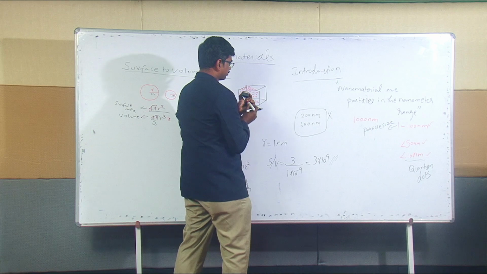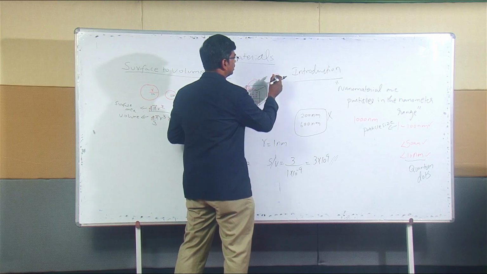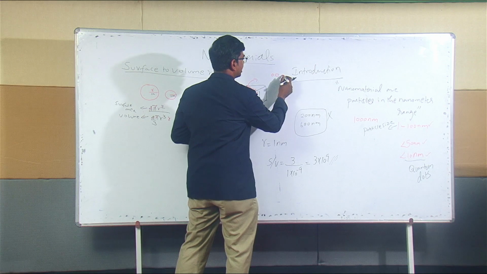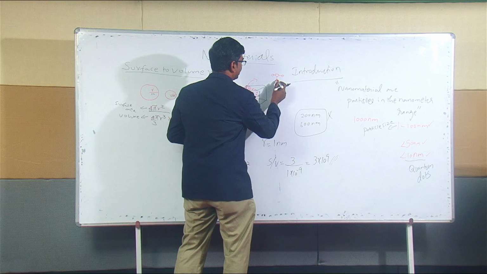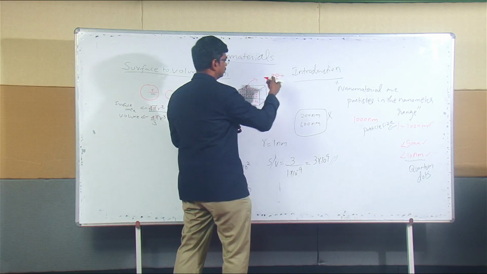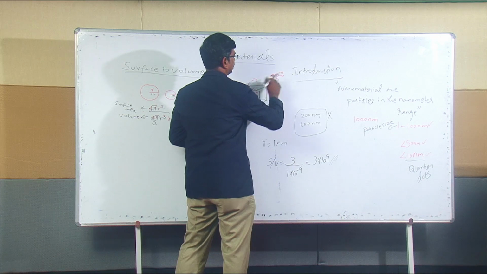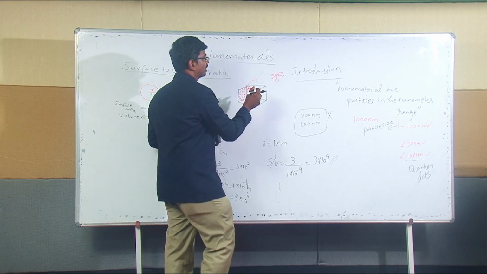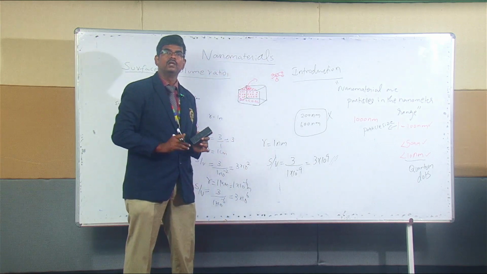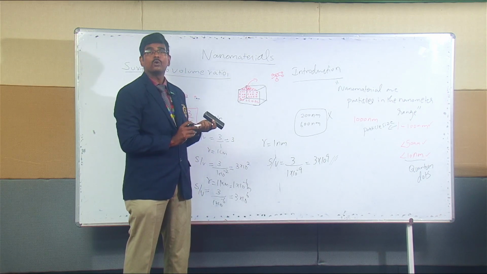So if you take a surface atom, for simplicity, I'll draw here. I'll take a surface atom. This surface atom is surrounded by adjacent atoms. There will be a definite bonding with the next adjacent atoms, and there will be bonding with the atom below. In the horizontal direction, there can be 4 atoms, at the bottom there can be 1 atom, and at the top there are no atoms, right?